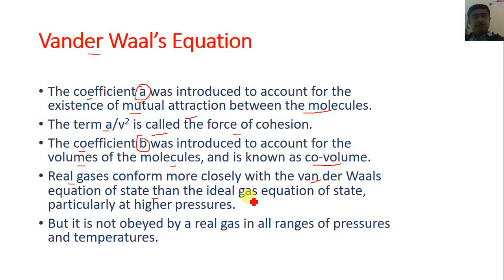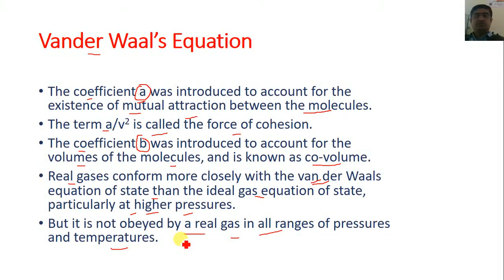than the ideal gas equation of state, particularly at higher pressure. So when the value of pressure increases, all the real gases follow the van der Waals equation and do not follow the ideal gas equation when the pressure is pretty high. But it is not obeyed by a real gas in all the ranges of pressures and temperatures.